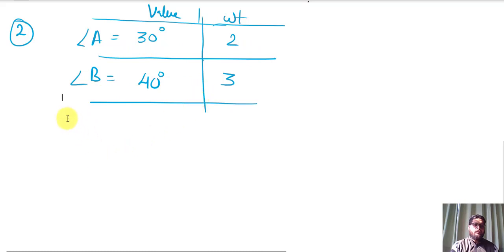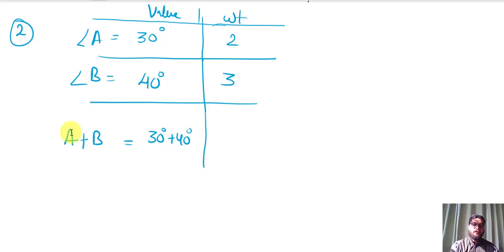So if I put any equation like A plus B, the value of A plus B will be 30 degree plus 40 degree, right? So this will be 70 degree.